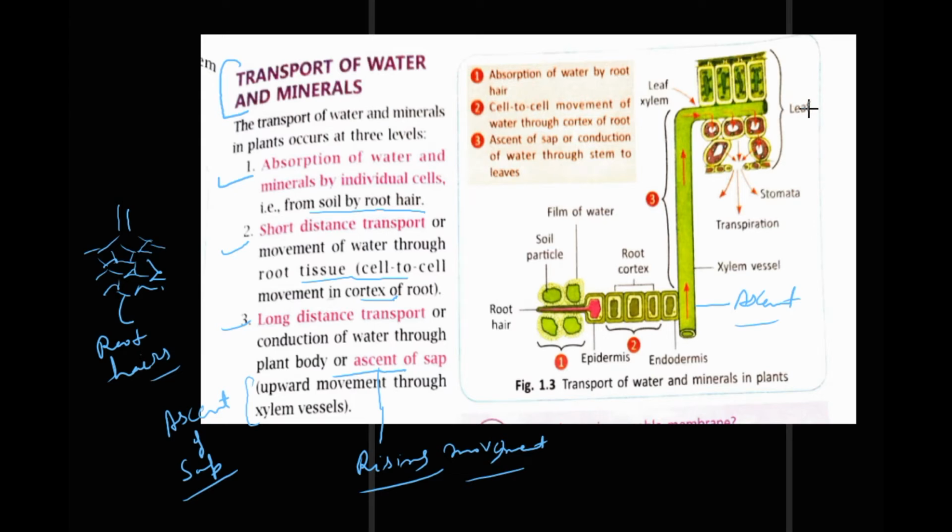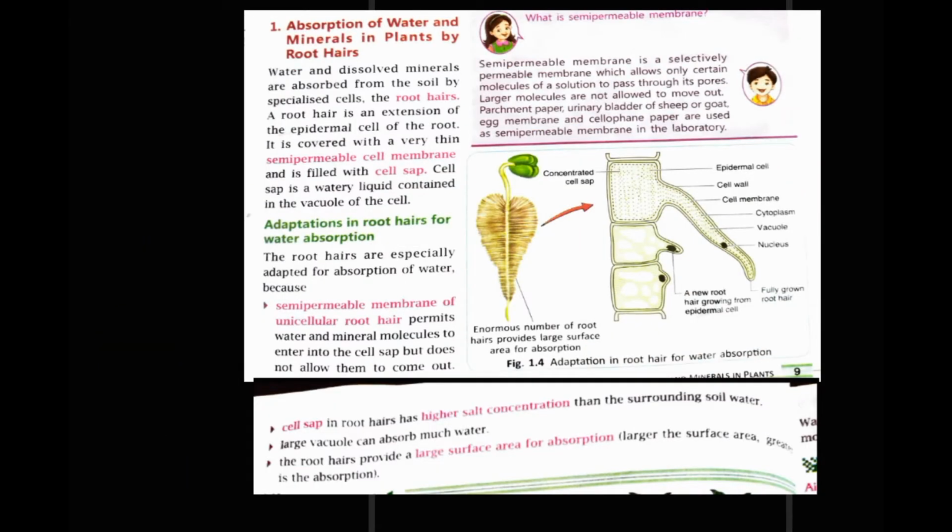So the mechanism is divided into 3 parts, which are shown here, 1, 2, 3. Now we move on to the next part of this page, that is page number 9 in your book. The first part, as I have already told, now we will do it in detail.